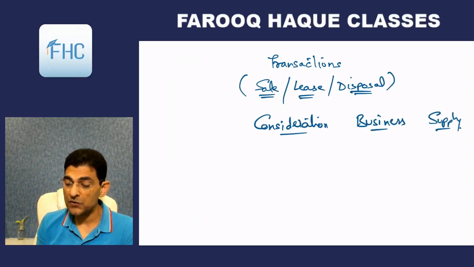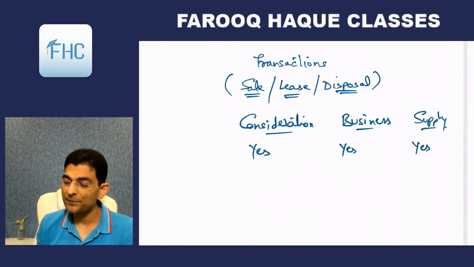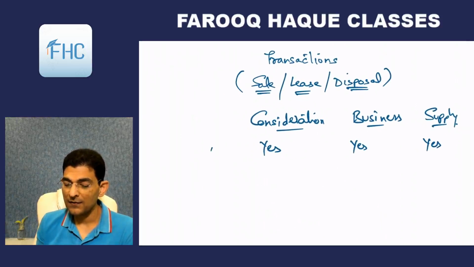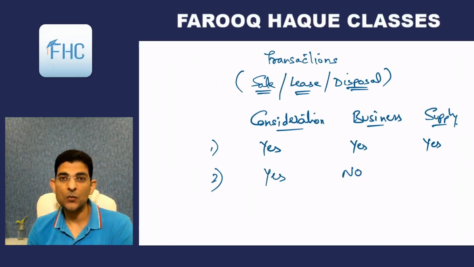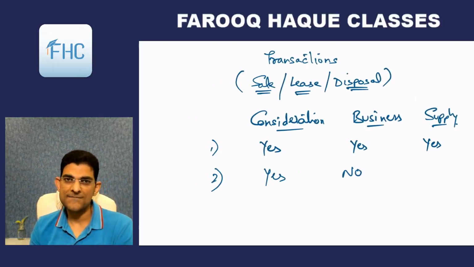So if consideration is there, yes, and business is also there, then is it supply? Yes, obviously it is supply. Secondly, if consideration is there but business is not there, then is it supply? The answer is no. If one of them is missing, then the answer is no.